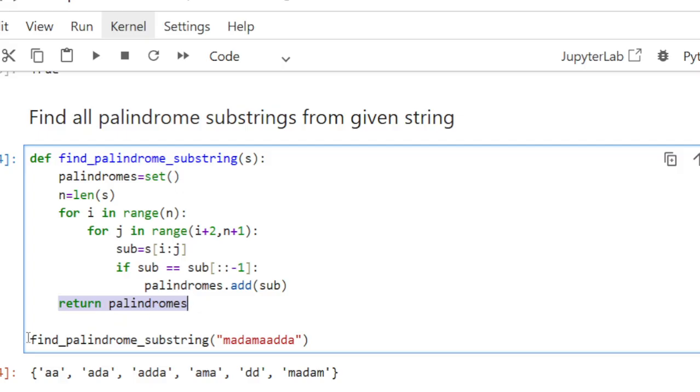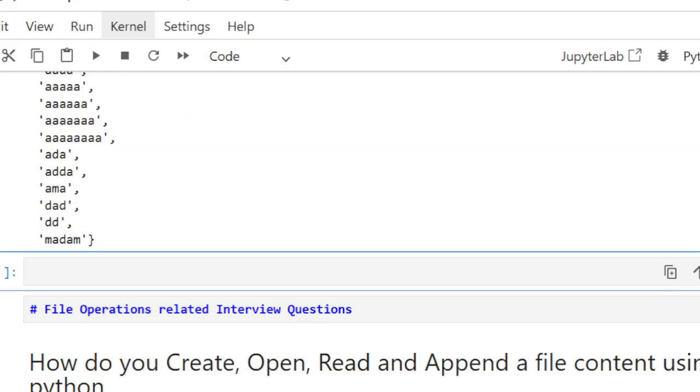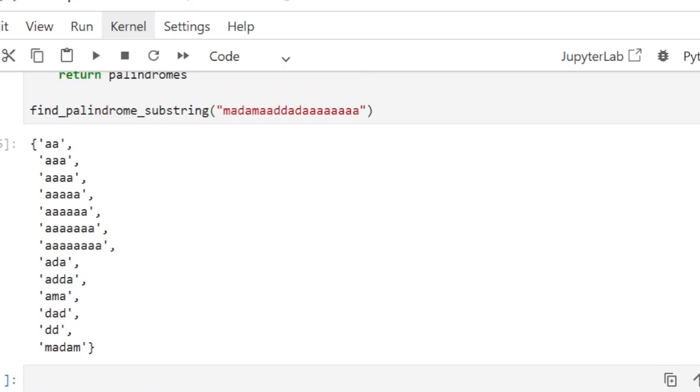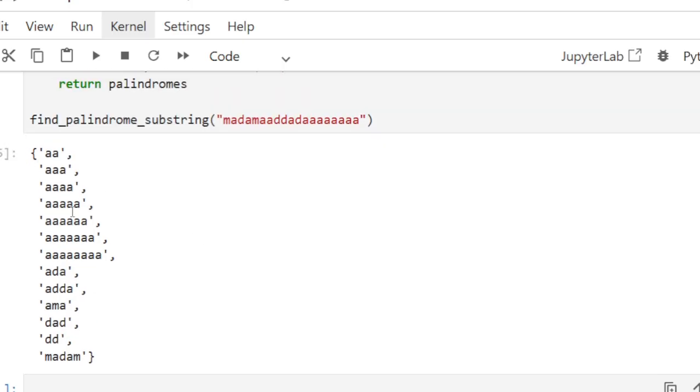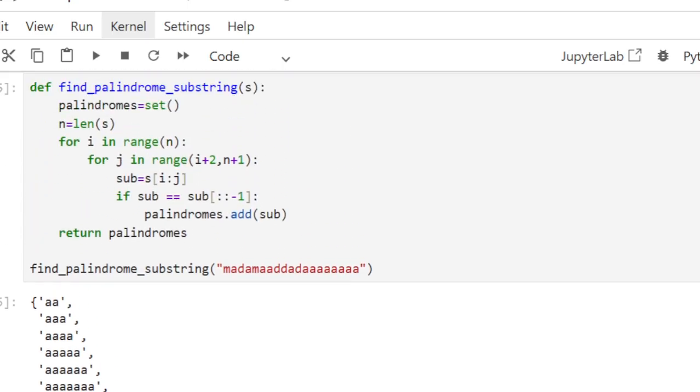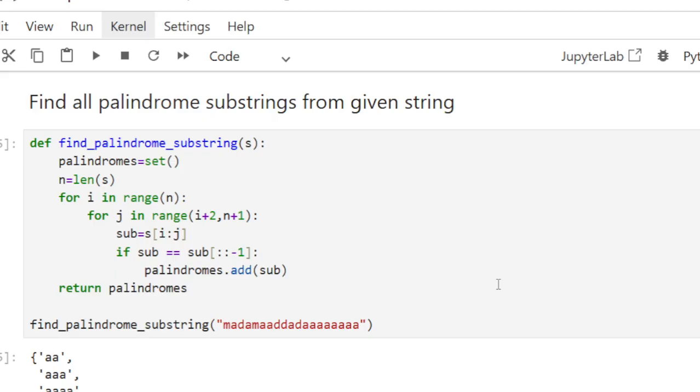Okay, so here we are calling it, and we are getting all the palindromes from the given string. So our program is working as expected.